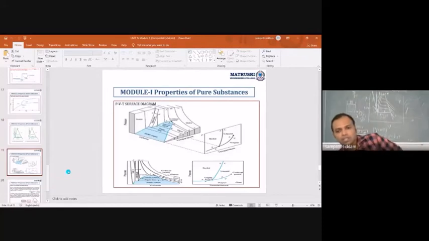So the last one is your PVT surfaces, which has been given here. Now observe this and tell me the difference from the previous one. Please someone speak out.